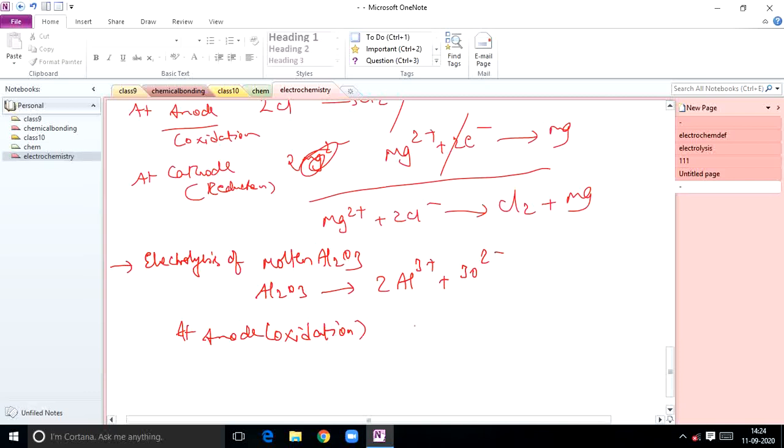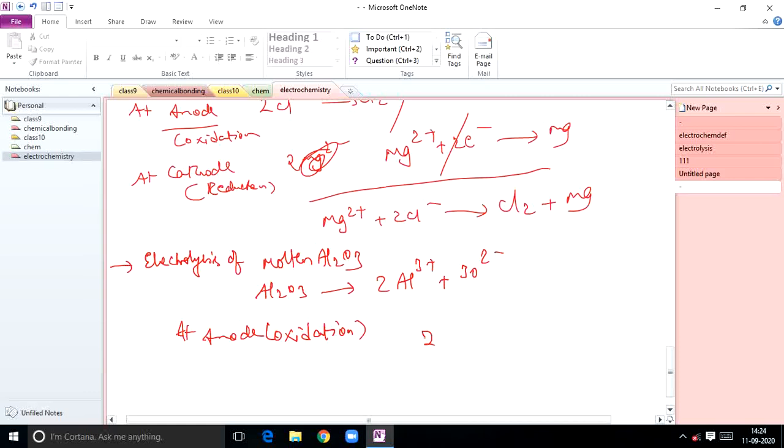So if oxidation takes place at the anode, what can you do here? The O2- ions, how will you write here? Oxidation takes place at the anode. What happens at the anode?